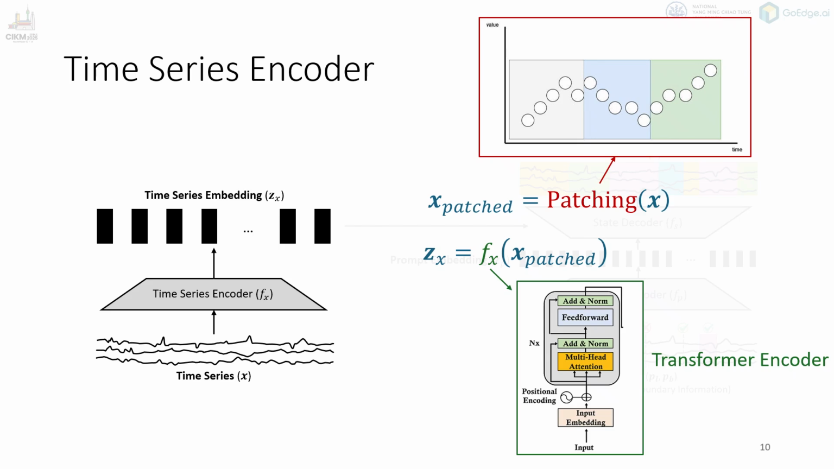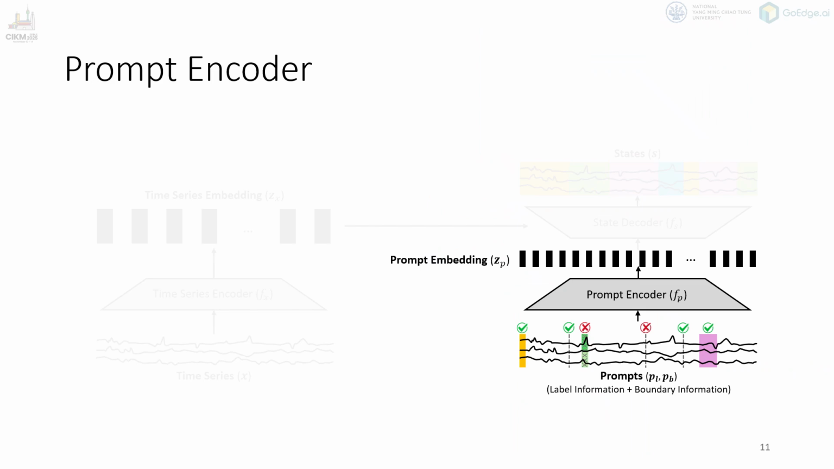Now let's take a look at the first component, the time series encoder. The input time series is often very long, and feeding the entire sequence directly into a transformer will be computationally expensive. To make this more efficient, we first apply a process called patching, where we group a